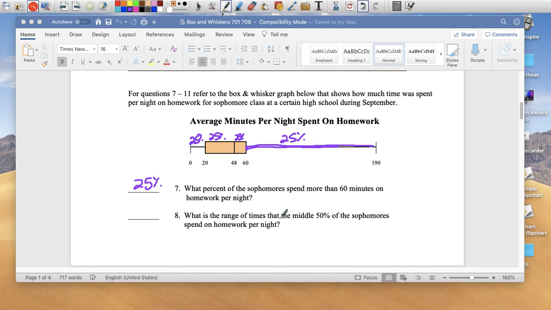What's the range of times that the middle 50% of sophomores spend on homework per night? That's another way of saying what's the interquartile range, right? Because this is the 50% inside this box. The range is 60 minus 20, which is 40.